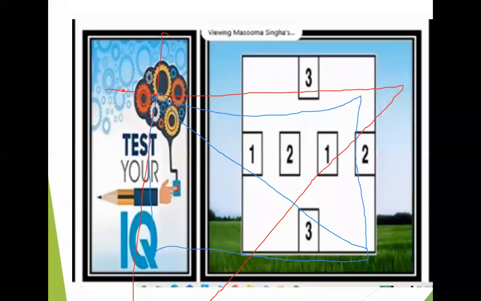Now please try to test your IQ with this puzzle. Here you have to join all the same numbers. Suppose first join 1 to 1, then 2 to 2, 3 to 3. But you have to remember that no line or curve will cross each other.